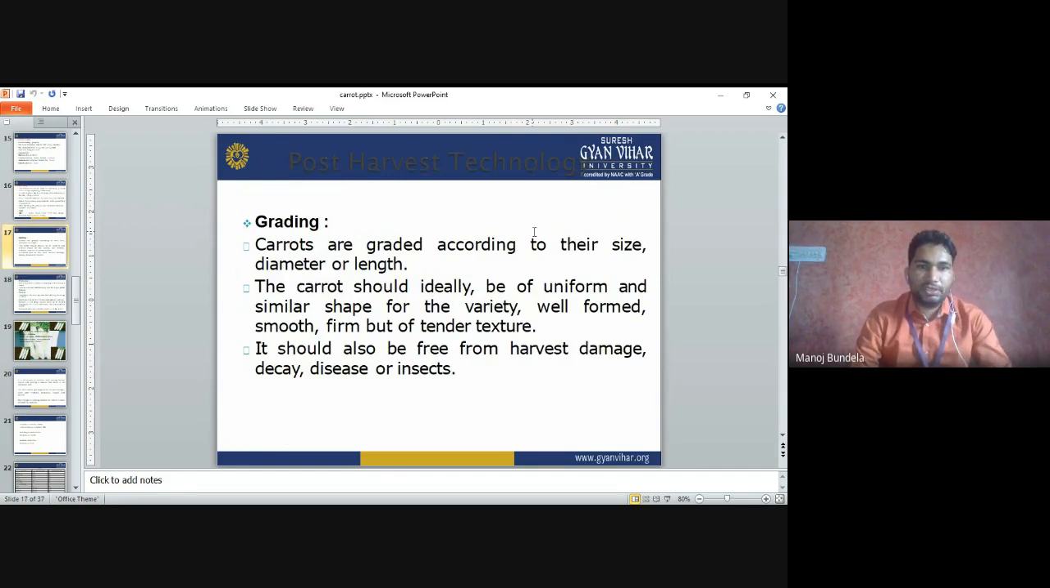Post-harvest technology: grading. Carrots are graded according to size, diameter and length. The carrots should ideally be uniform and of similar shape for the variety. Well-formed, smooth, firm but tender texture we have to select. They should also be free from harvest damage, decay, disease and insects. Normally when we harvest carrots some damage occurs, so they should be free from damage, disease and insects.